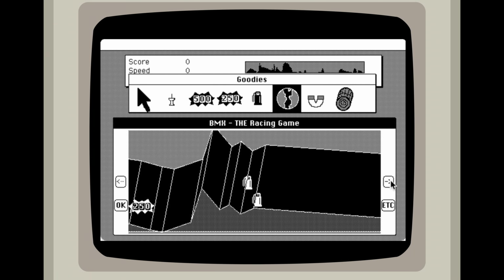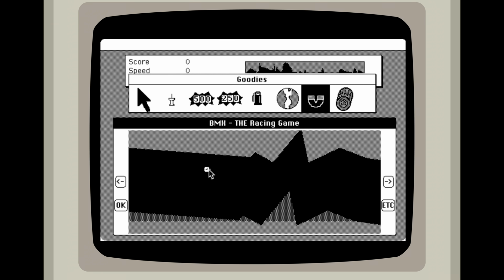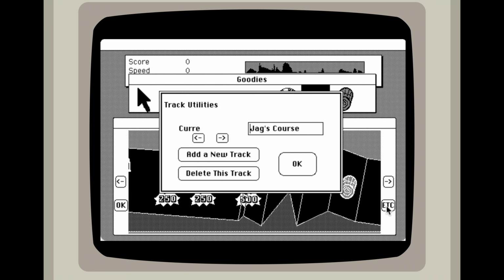Okay, so we can move around our track. Looks like we can just, let's take this magnet. I guess if I click there, it puts the magnet in. Let's see what this does. Okay, so here we can name the course. Looks like I could create a whole new one.